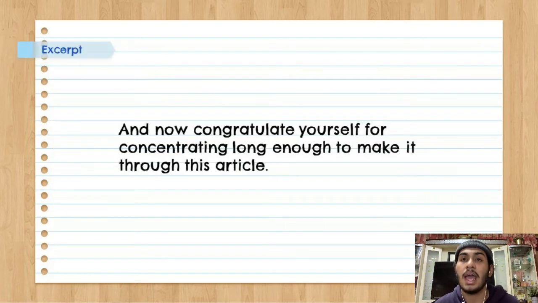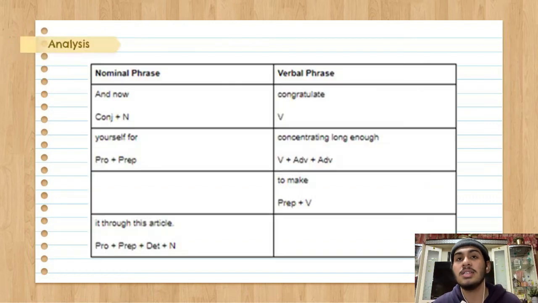The next sentence is, and now congratulate yourself for concentrating long enough to make it through this article. In this sentence, we can see the nominal phrase and the verbal phrase also. The nominal phrase, and is a conjunction, now is a noun, and the verbal phrase is congratulate, which is a verb. The next nominal phrase is yourself is a pronoun, and for is a preposition. On the verbal phrase, concentrating is a verb, long is an adverb, and enough is an adverb also.